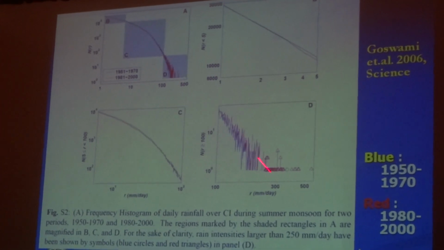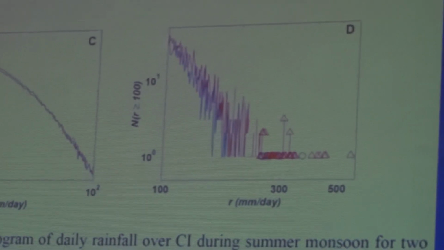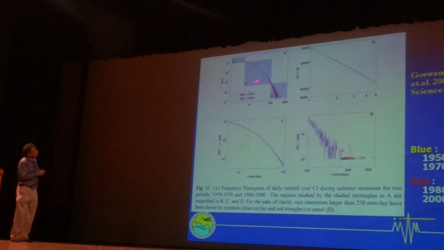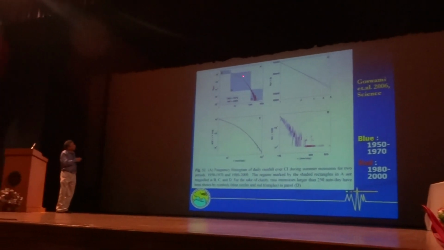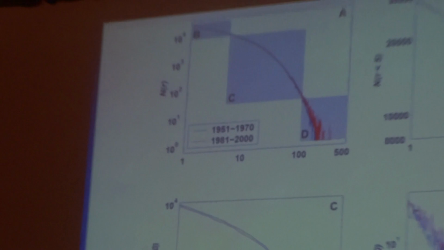If I blow this up here, you can see it very clearly. The blue line is associated with the earlier period, and the red line is the recent period, which means that more heavy rainfall events have started occurring. And in this part of the frequency distribution, the red line is actually below the blue line, which means the low and moderate rainfall events have actually decreased. And that is one reason why total rainfall has not increased.